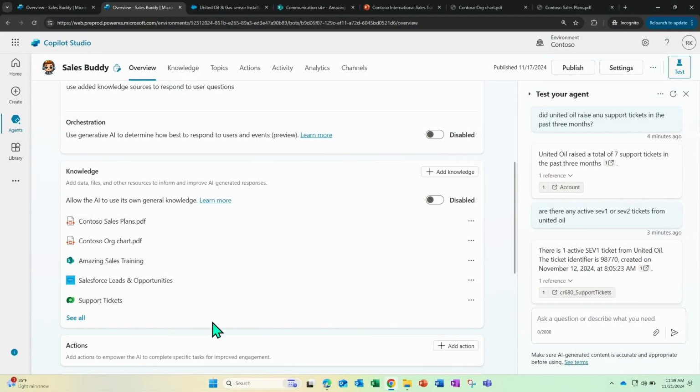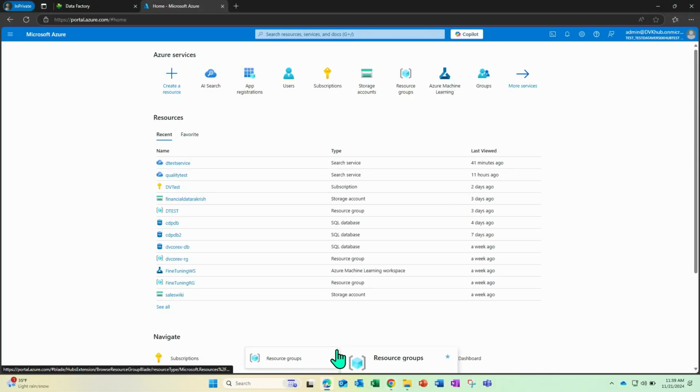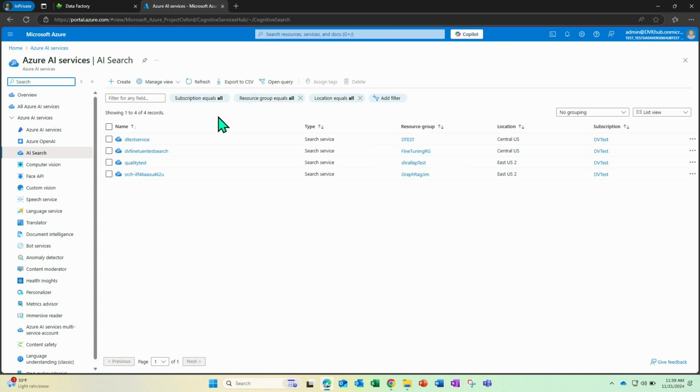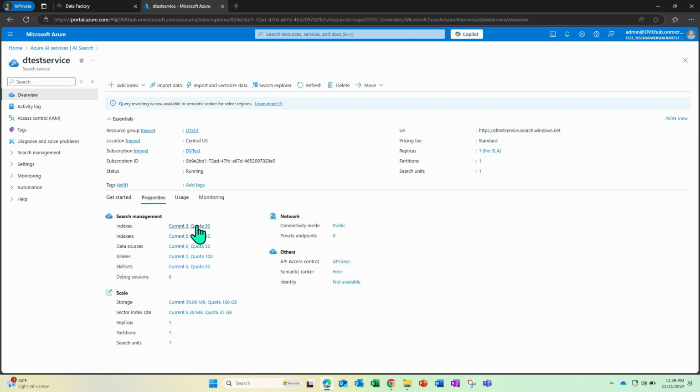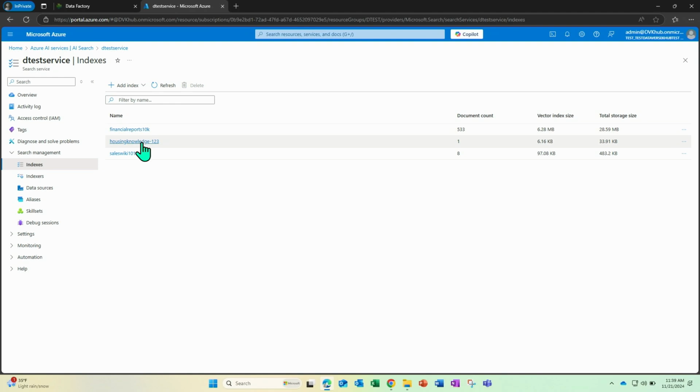In my case, let's say there are many customers who have built a lot of assets in Azure. One of them is Azure AI Search, where you have built search indexes. You could put your documents and other unstructured data, whether it's markdown files or anything in blob storage, and generate an index out of it. In this particular case, I have an Azure subscription with a resource that has a number of different indexes, right? You could see that.